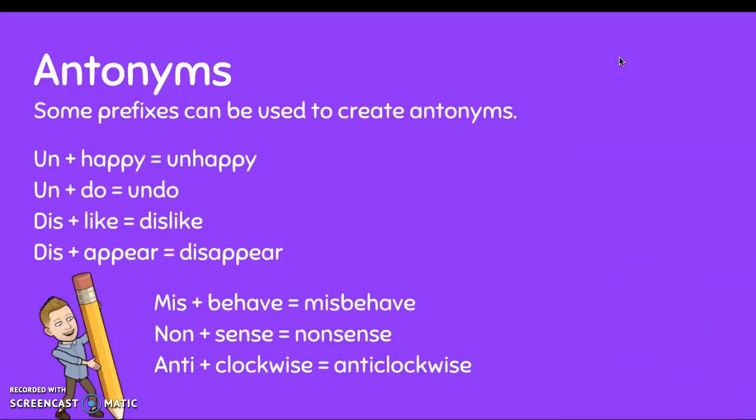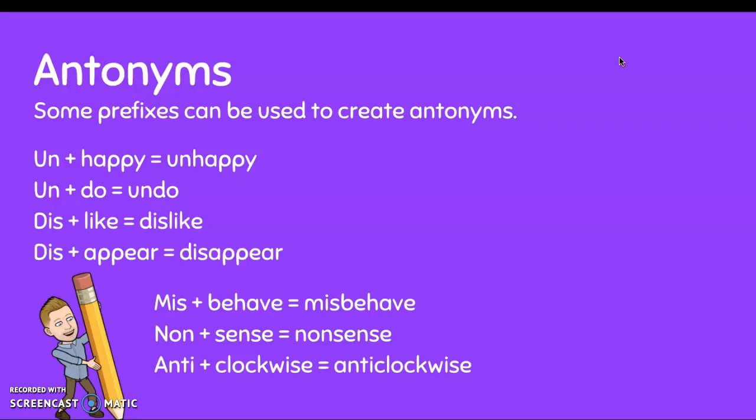Some prefixes can be used to create antonyms. For example, if you put un in front of happy, you get unhappy, which is the opposite of happy. If you put un in front of do, you get undo, which is the opposite of doing something. If you put dis in front of like, you get dislike, which is the opposite of liking something.